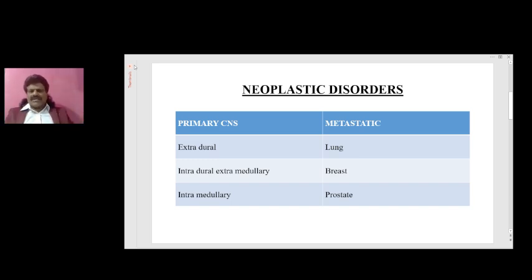We have metastatic disorders of the spinal cord coming from elsewhere. One of the common sites which tends to metastasize to spinal cord are lung, breast, and prostate. So lung, breast, and prostate are the common sites from which the neoplasm metastases to the spinal cord.